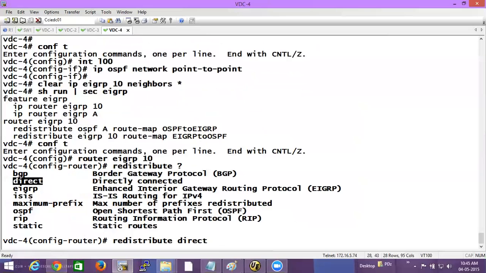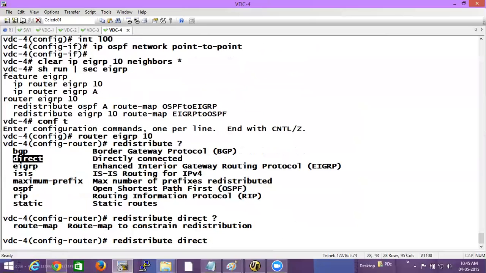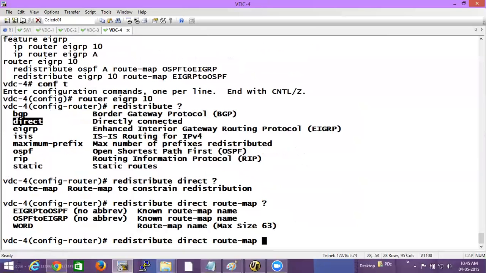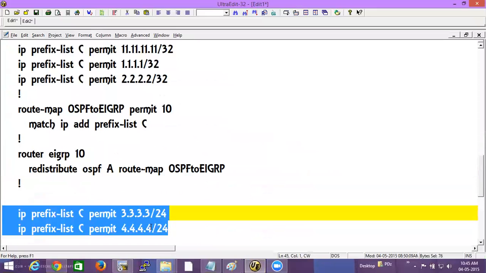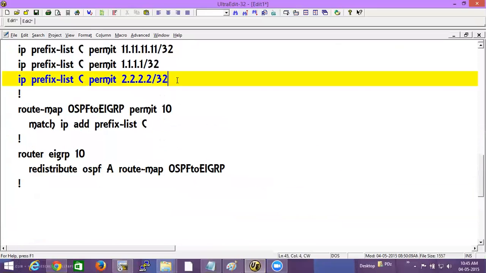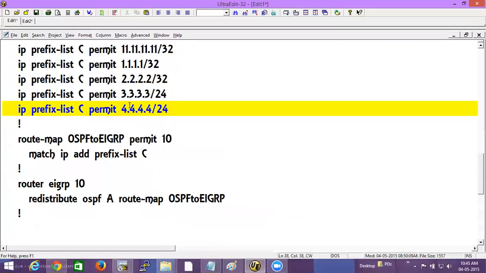And the thing is, here also you need to use a route map. So which route map? I can use another route map, right? Yeah. So let the route map name be connected. So I will put this here. You understood this, right? What we are doing?